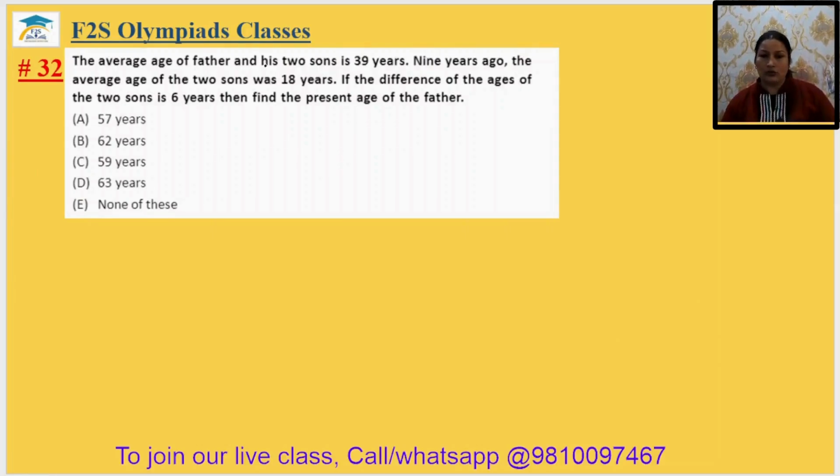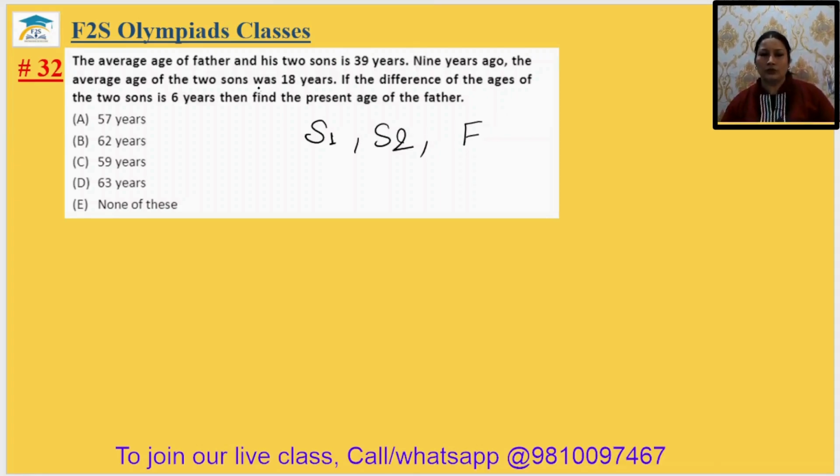The average age of a father and his two sons is 39 years. 9 years ago, the average age of the two sons was 18 years. If the difference of the ages of the two sons is 6 years, then find the present age of the father. Okay. So let S1 be the first son's age, S2 the second son's age, and F the father's age.